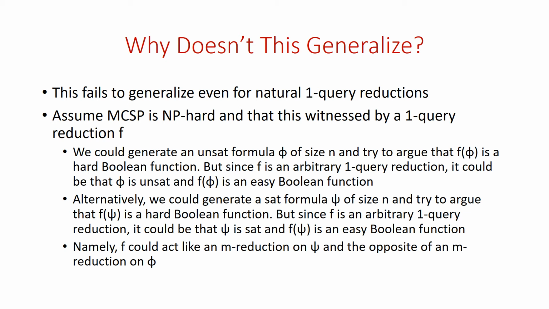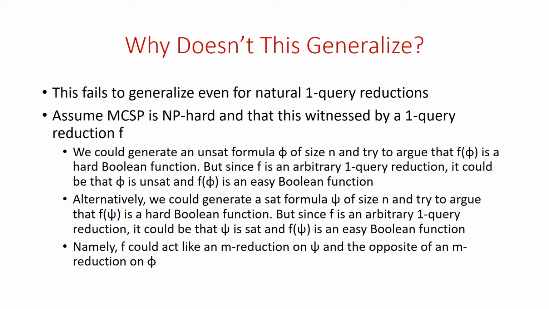Alternatively, we could try things the other way around: generate a satisfiable formula psi of size n, and try to argue that f of psi is a hard Boolean function, hoping that f behaves like the opposite of an M reduction. But f is an arbitrary one-query reduction, and the behavior of f could depend on the input. So it could be that on the specific input psi, it behaves like an M reduction, so psi is SAT and f of psi is an easy Boolean function.